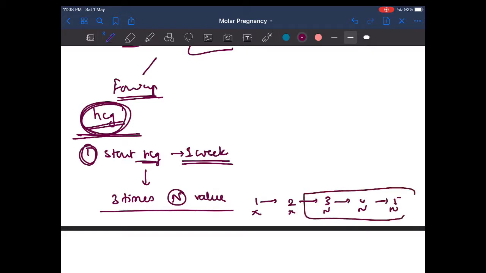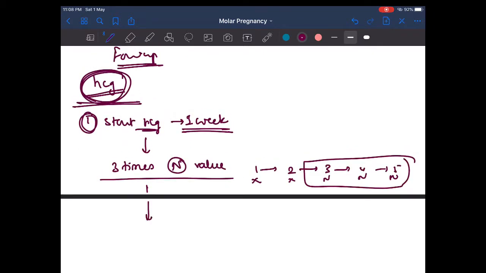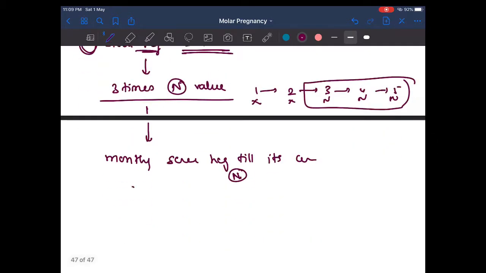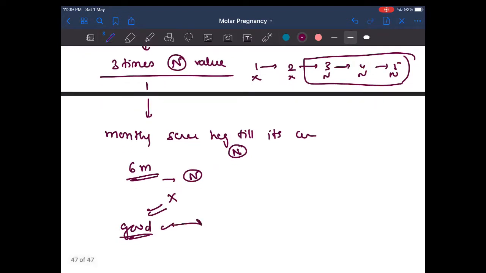So when 3 times it comes normal, we will do monthly screening of HCG till 6 months. If after 6 months there is normal HCG, we stop the screening and we are good to go. But by chance, if it does not come normal, that means there is recurrence.